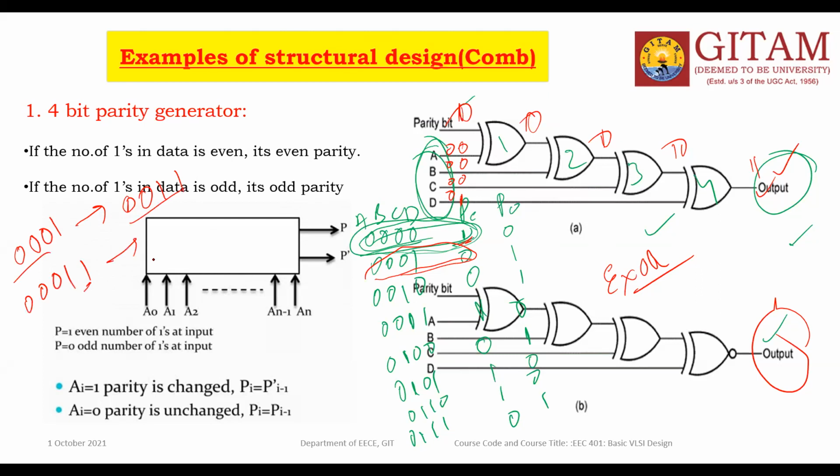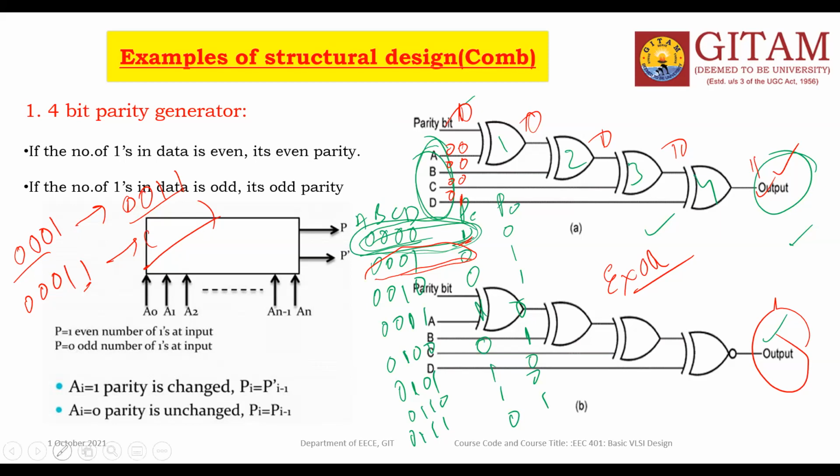Then at the output side, you can check whether the same parity is maintained or not. You can verify at the output. By that way, you can at least confirm that your parity is maintained, and the number of ones are not changed in the received data. That is the advantage of the parity.